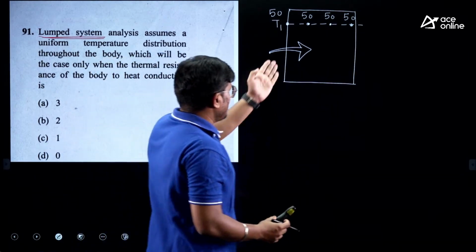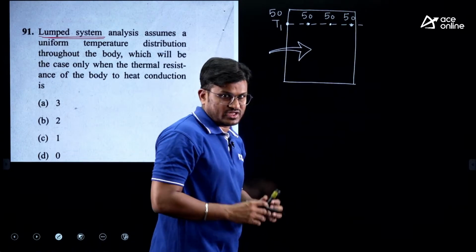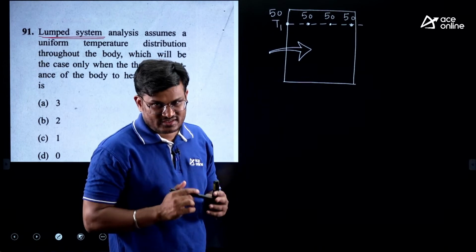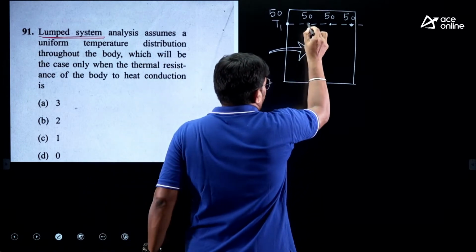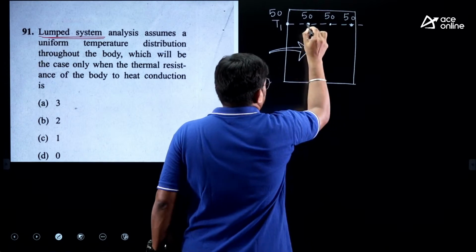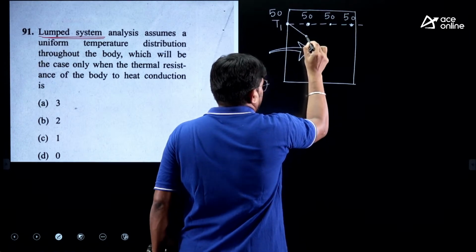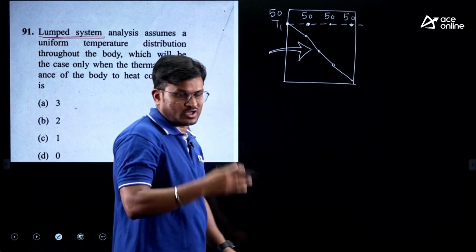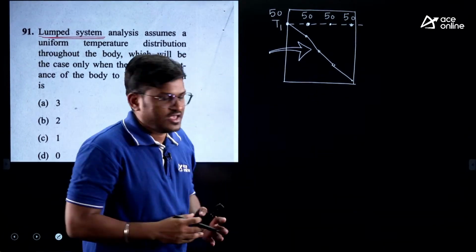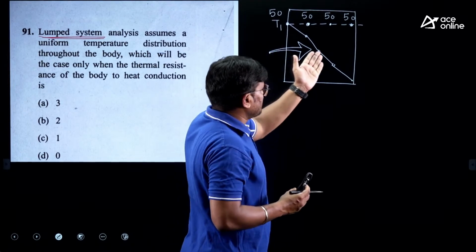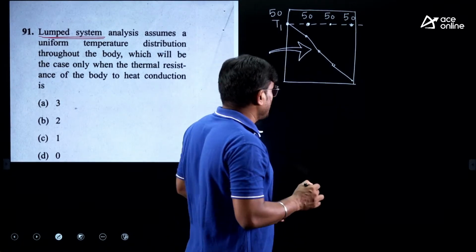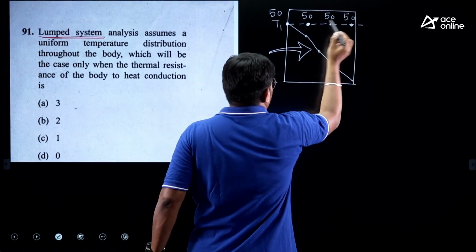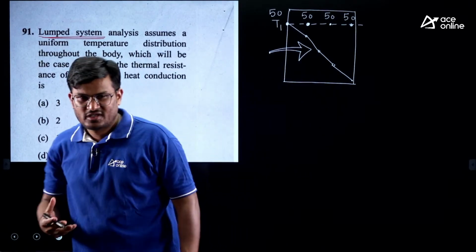Why? Because when the heat is trying to flow, the material starts offering resistance. So as a result, what happened? We expected this, but the drop is something like that. Then again the drop is something like that. So temperature keeps on dropping down. Why? Because there is a resistance for the heat flow. So that is why 50 everywhere is not possible.